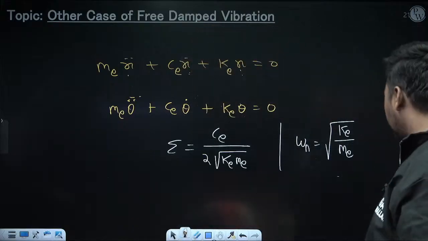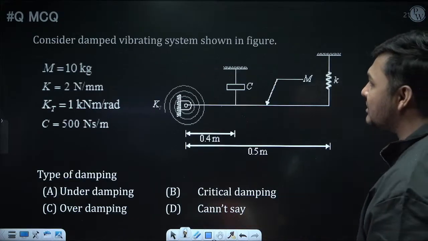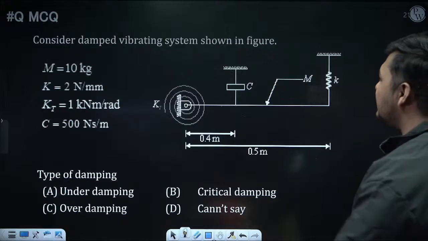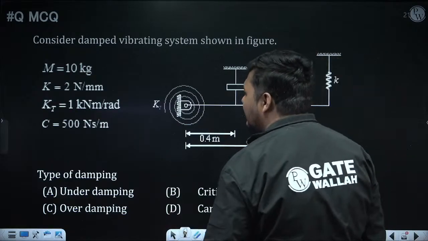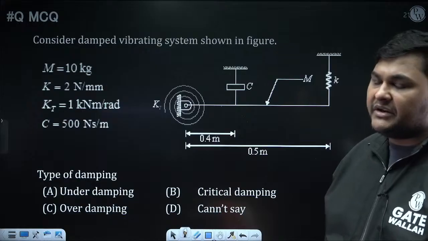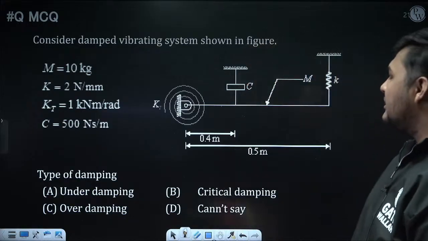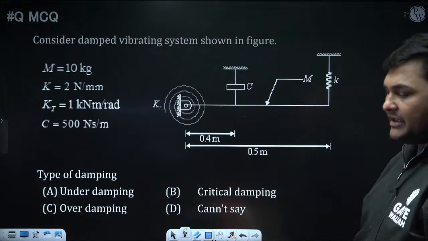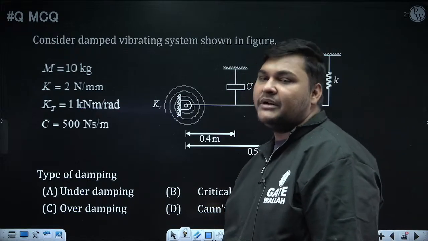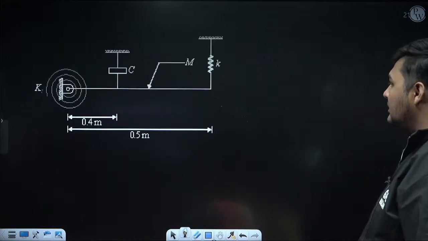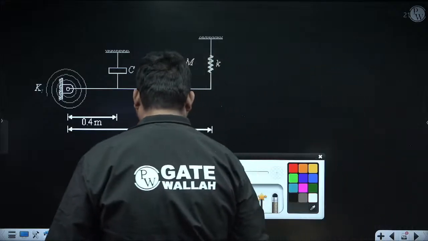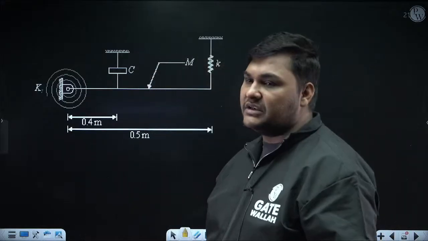I am discussing some questions, like this question. In this question, this diagram is given. In this diagram, you have to tell what is the type of damping, whether it is under damping, critical damping, over damping, or you cannot say. So just calculate zeta: if it is less than 1, under damping; equal to 1, critical; greater than 1, over. But here, don't say the formula to calculate zeta will be C upon 2 root over Km. No, that is not the general case. So I need to derive the equations. How will I derive? See, directly with the question, I am doing the discussion.